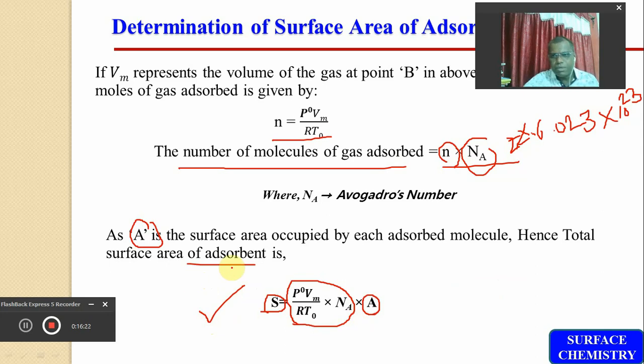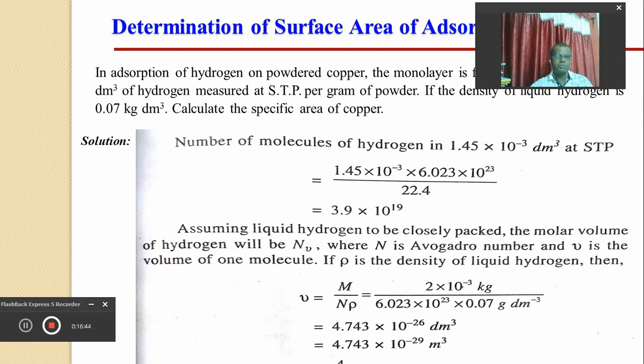So dear friends, I think you got a clear idea how we can calculate the surface area of the adsorbent, which is equal to the surface area occupied by all the adsorbed gas molecules.